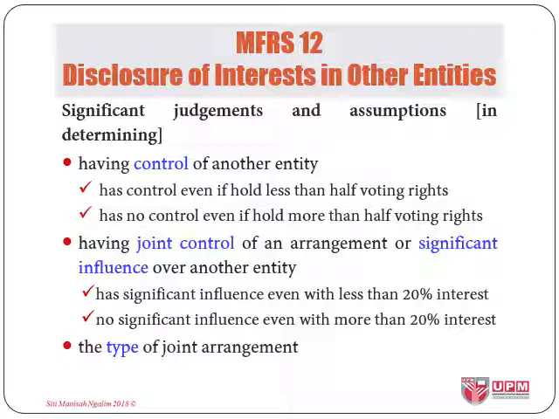It also needs to disclose the judgment and assumptions used in determining that it has joint control of an arrangement or significant influence over another entity, since, similar to control, an entity could still have significant influence even without the holding of 20% or more shares in the other entity. And finally, to disclose judgment and assumptions in determining the type of joint arrangements, that is, either joint operations or joint venture, when the arrangement has been structured through a separate vehicle.